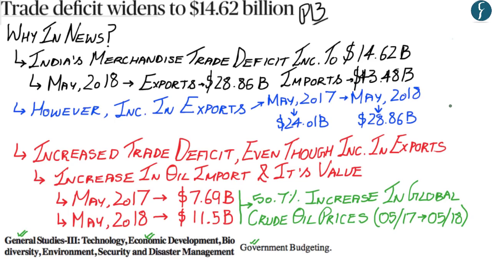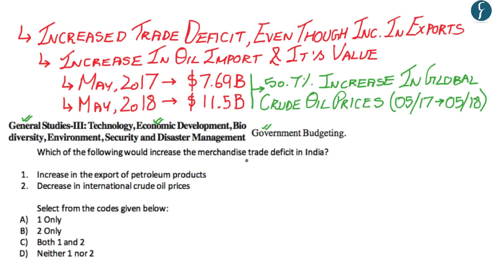Now a question for practice would be: which of the following would increase the merchandise trade deficit in India? The first option is increase in the export of petroleum products and the second option is decrease in international crude oil prices. Now as you should know, the increase in the export of petroleum products would actually decrease the merchandise trade deficit, while the decrease in international crude oil prices would decrease India's oil import bill and therefore would also decrease India's trade deficit. And therefore the correct answer would be neither 1 nor 2, wherein both of these options would not increase the merchandise trade deficit in India.